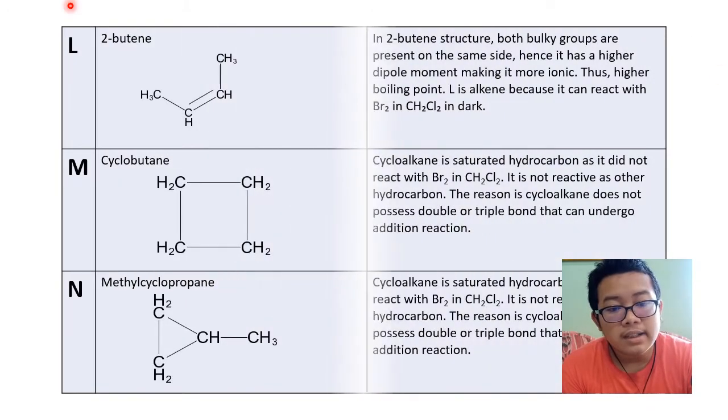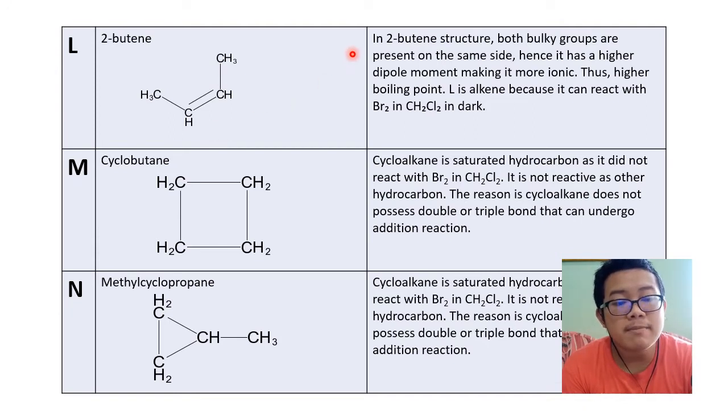For L, L is 2-butane. In 2-butane structure, both alkyl groups are present on the same side. Hence, it has a higher dipole moment, making it more ionic. So, it has a higher boiling point. L also is alkane because it can react with bromine and dichloromethane in dark.